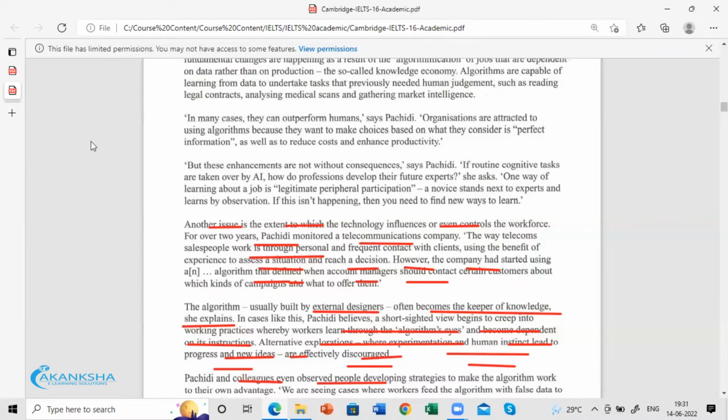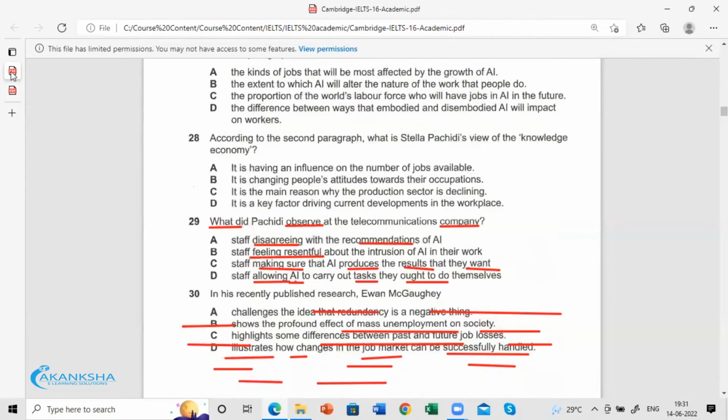If the paragraph had used words like confronted, opposed, resentment, resentful, resistance, it would have been about something negative, but there's nothing like that.